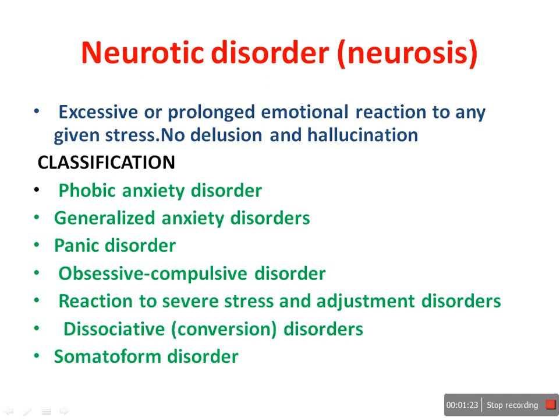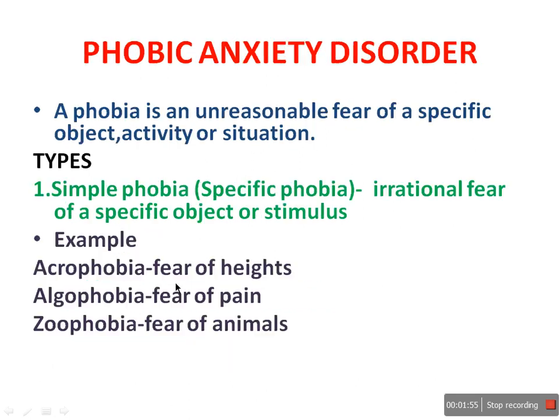So as I told you, neurotic disorder means when the patient shows excessive emotional reaction to stress, it is called neurotic disorder. There are different classifications for neurotic disorder: phobic anxiety disorder, generalized anxiety disorder, panic disorder, obsessive compulsive disorder, reaction to severe stress and adjustment disorder, dissociative disorder, somatoform disorder. Let's see all these concepts in detail.